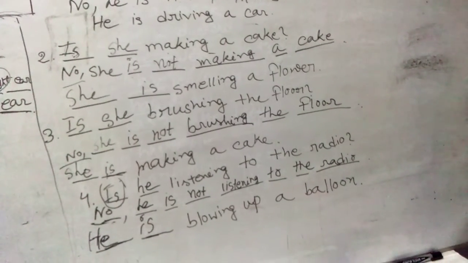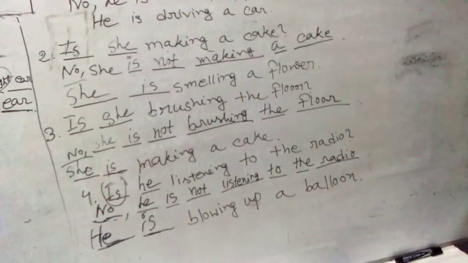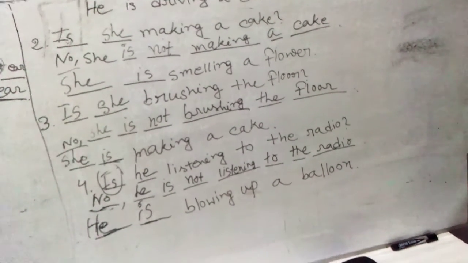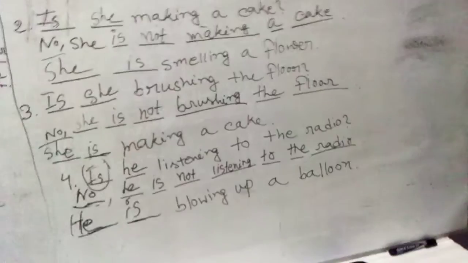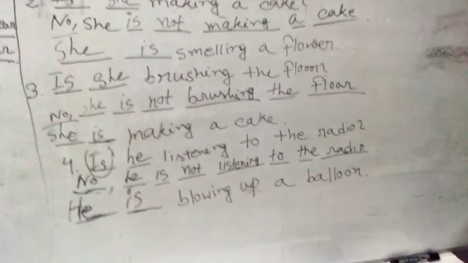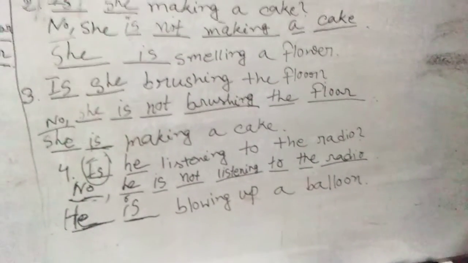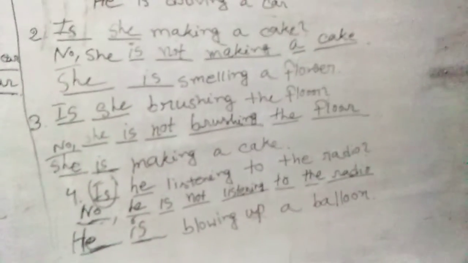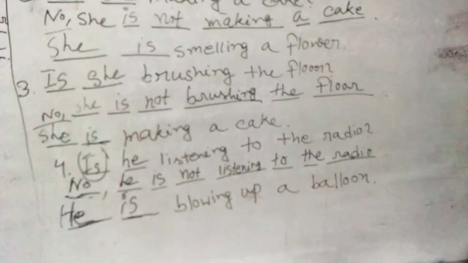Number 3, is she brushing a floor? See, a girl is actually baking a cake. So we can't say that she is doing something with a brush, or that she is sweeping the floor. Rather we can say no, she is not brushing the floor, she is making a cake. Number 4 shows a boy blowing up a balloon. So, is he listening to the radio? No, he is not listening to the radio, he is blowing up a balloon.